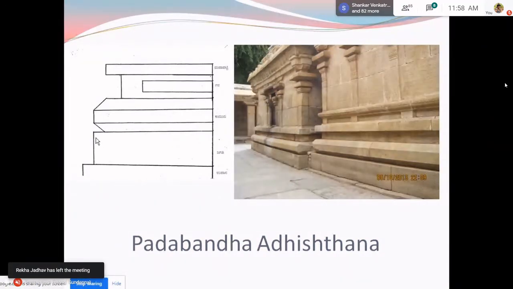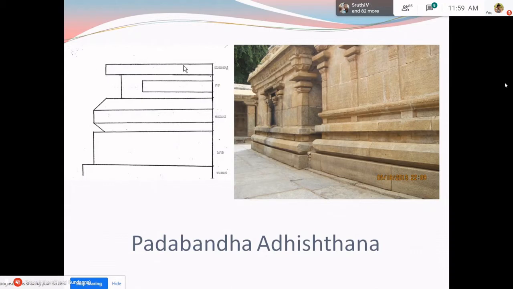Above this upana is the jagati. Jagati means a platform. Above the jagati, we have the kumuda. Kumuda is the three-faceted molding which we are seeing here. This is the third part. And above this is a recessed molding which is called gala. And above this is the prati. Prati is the mahapatti. So these are the features of a padabandha adhisthana.